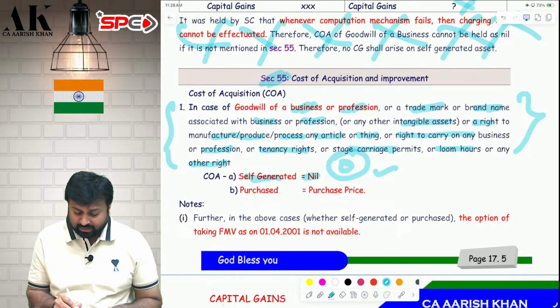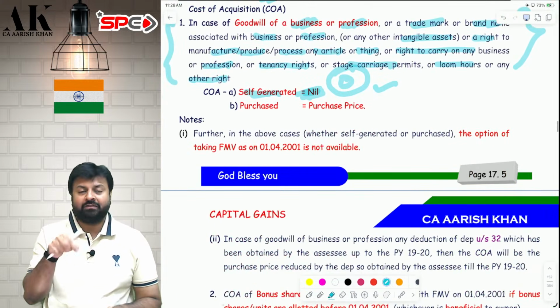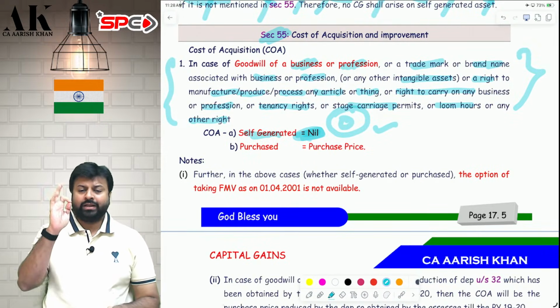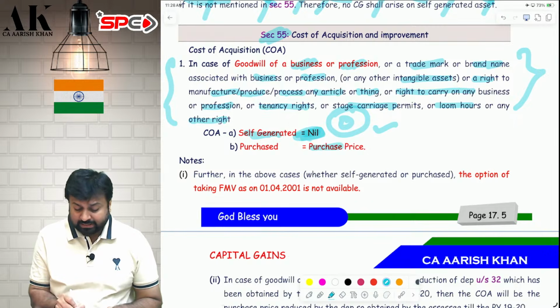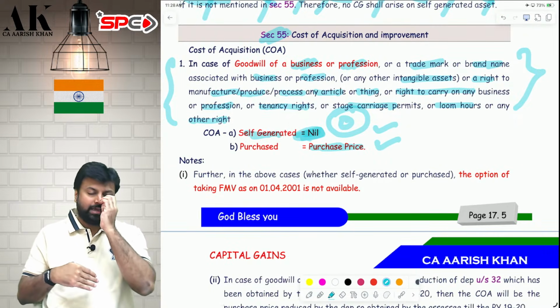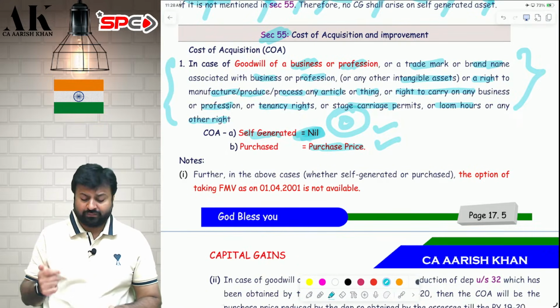Now they have written the word nil, so now this judgment is not relevant for us as of now. Therefore, if it is self-generated, you have to take it as nil. But if it is purchased, you have to take that as a purchase price. If you have purchased the goodwill from someone and then you are selling it, then you will take the purchase price as your cost of acquisition.